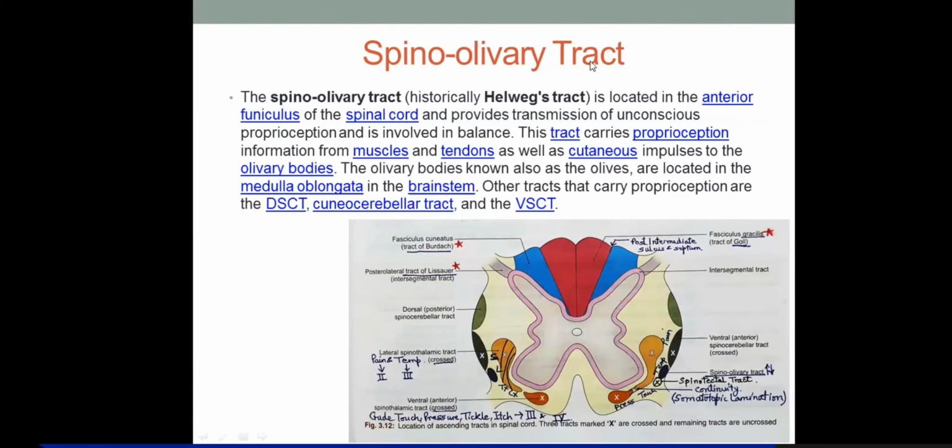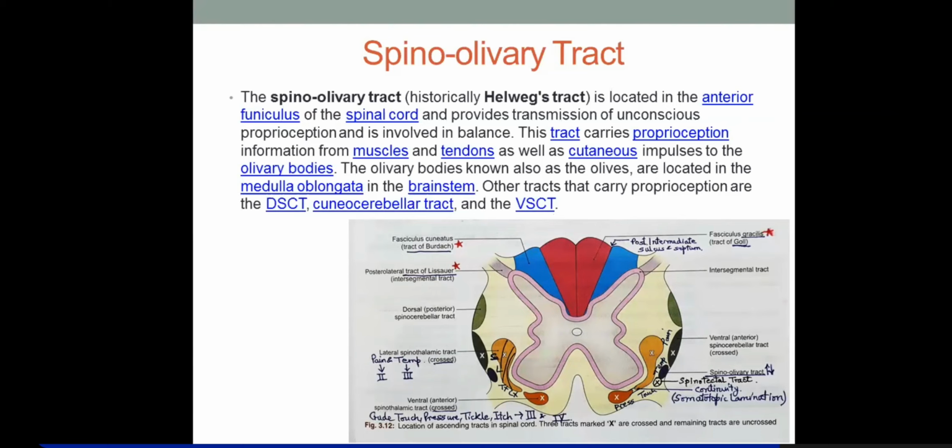Okay, so this is the spino-olivary tract. Other tracts that carry proprioceptive impulses, which I've already discussed, are the dorsal spinocerebellar tract, the ventral spinocerebellar tract, and the cuneocerebellar tract. So remember the category which includes subconscious proprioceptive impulses. We have four tracts.